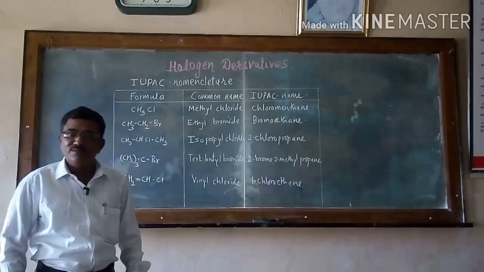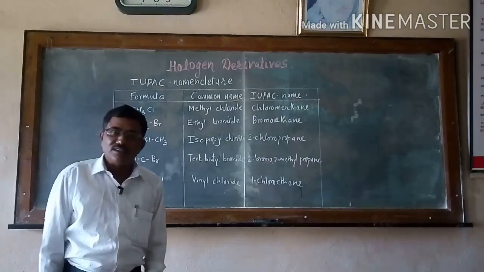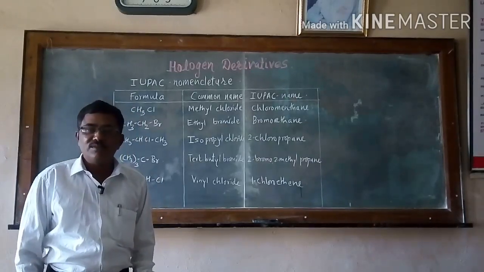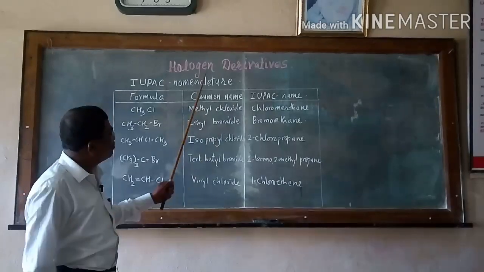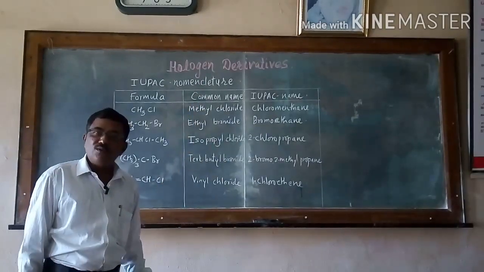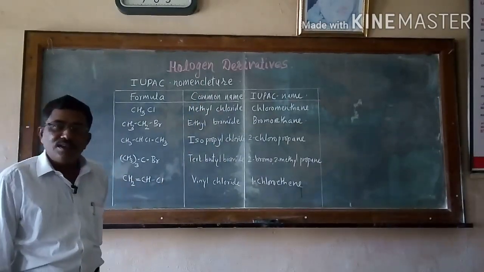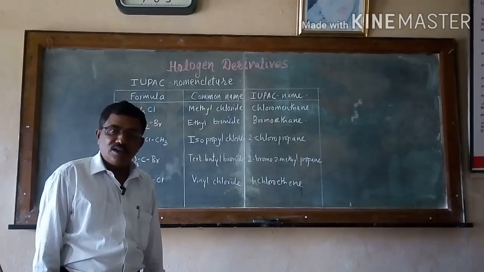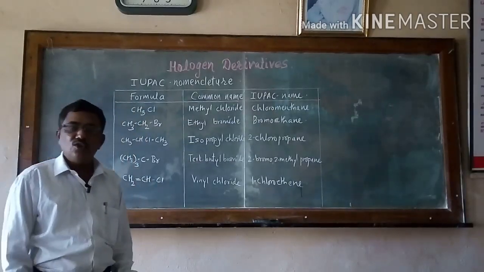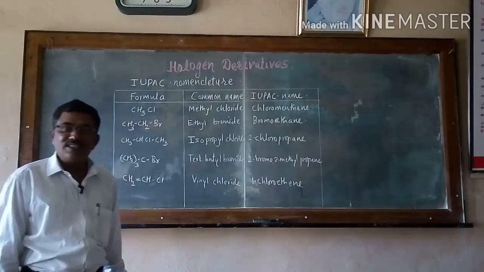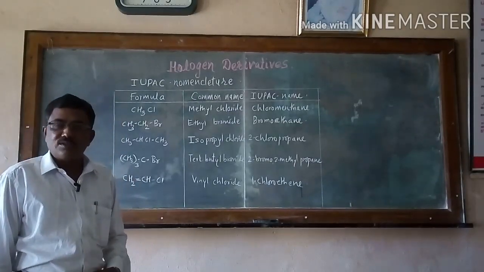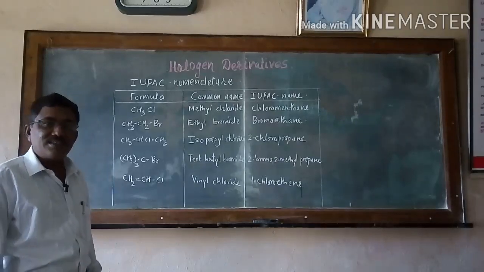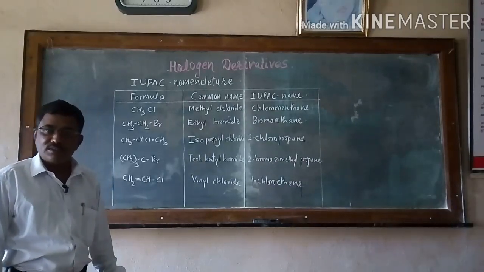Good morning, students. In the last lecture, we studied the topic halogen derivatives. In this topic, we have already studied its classification. Now we are going to deal with the nomenclature, which is the next part. We have already studied the nomenclature, which is IUPAC, International Union of Pure and Applied Chemistry.